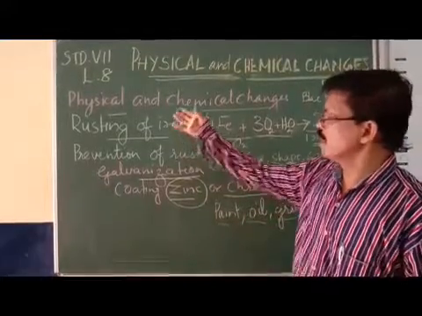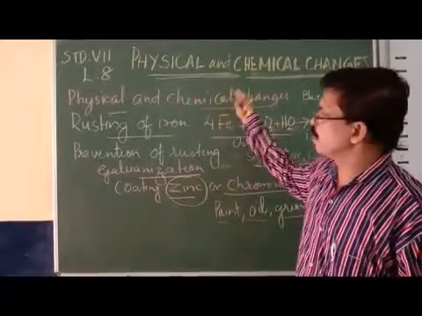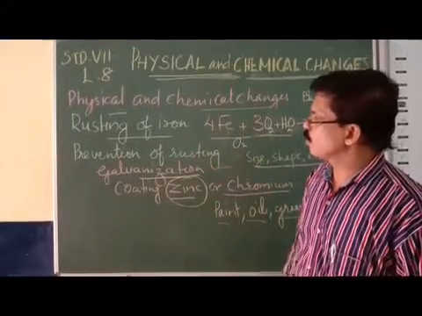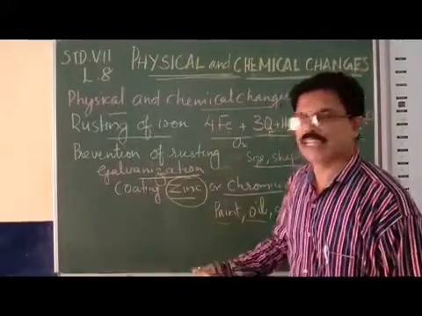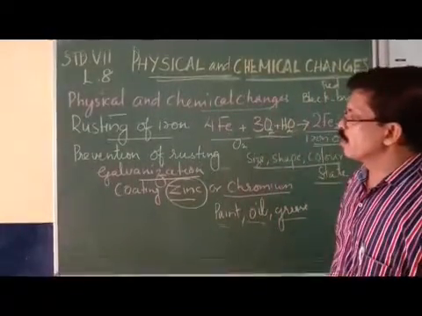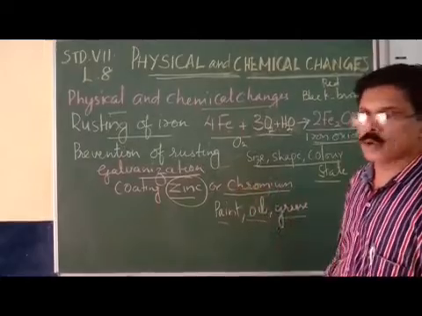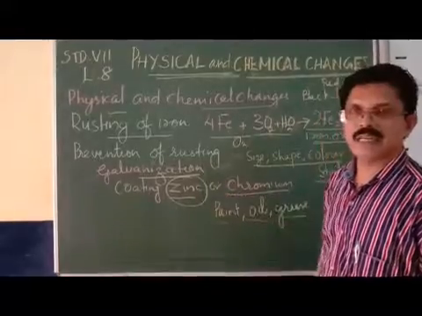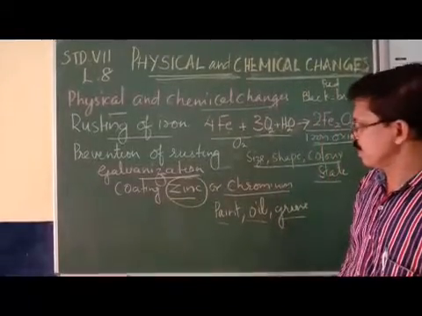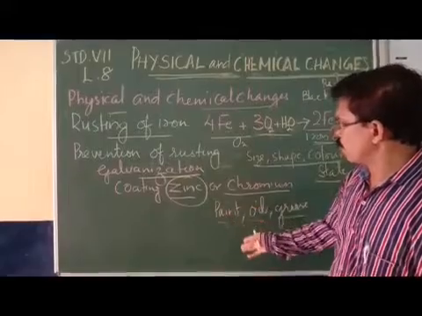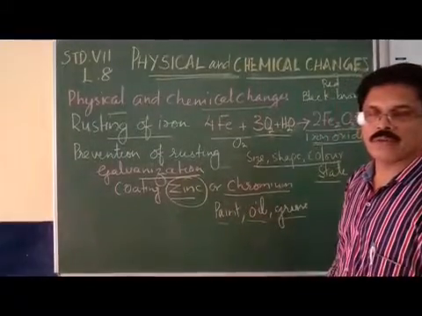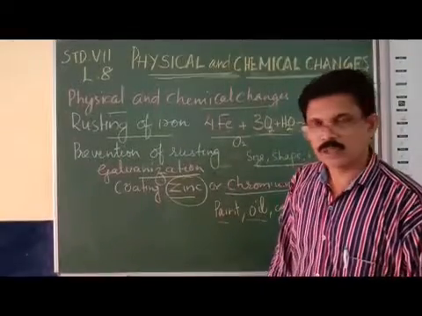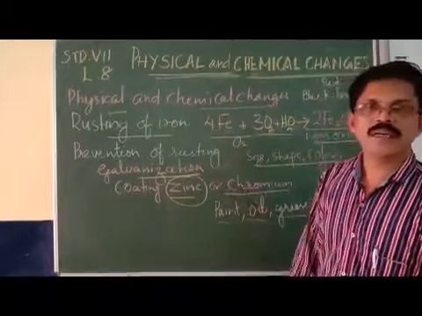So you have studied physical and chemical changes with examples, then reversible and irreversible changes, then what rusting of iron is, what chemical reaction takes place during the rusting process, and how we can prevent rusting. The process of galvanization is very important, in which zinc metal is coated on the iron. Other than this, coating paint, oil and grease around the iron is also a method of preventing rusting. So this is all about this initial introductory part. Thank you.